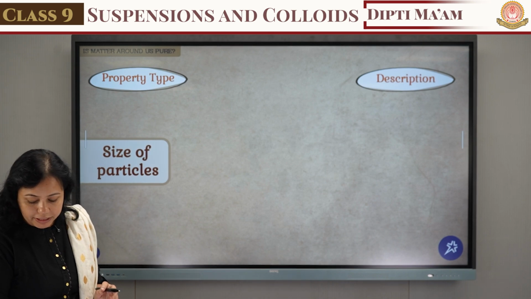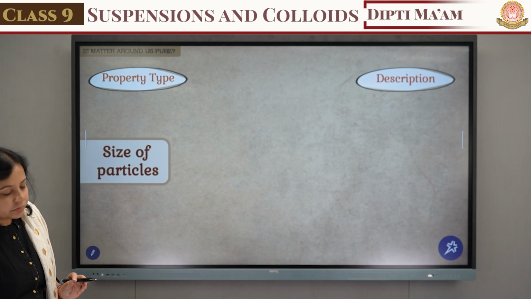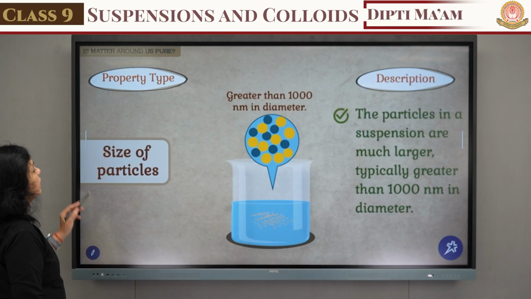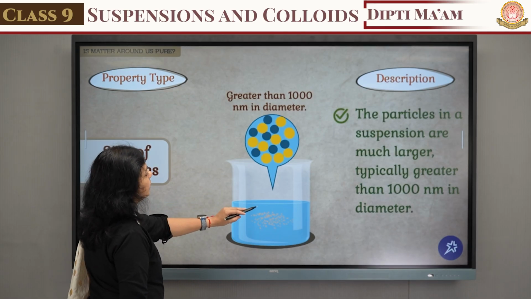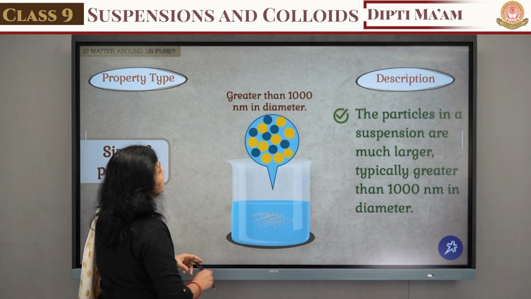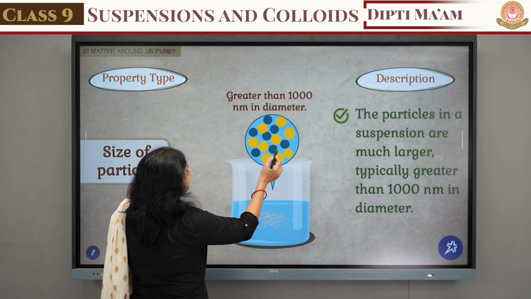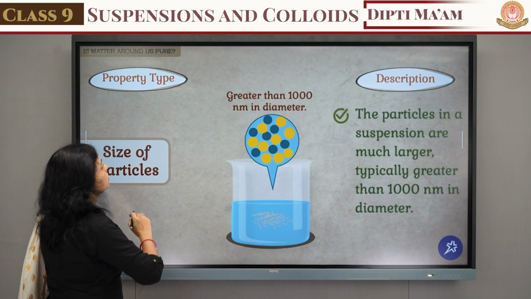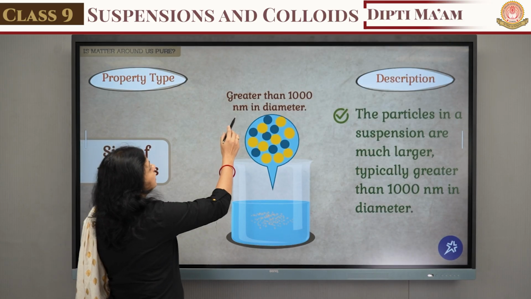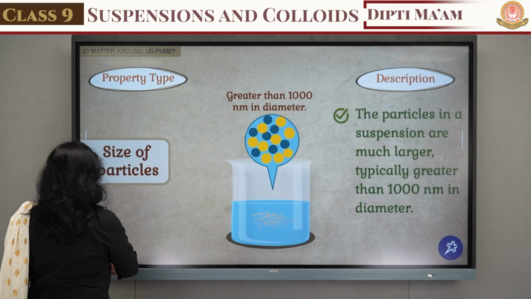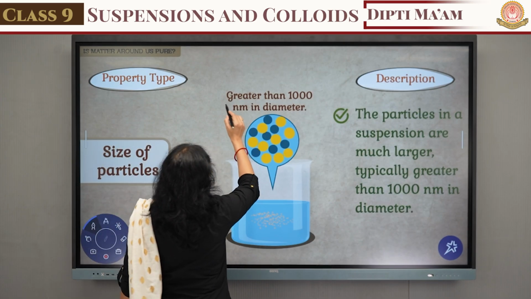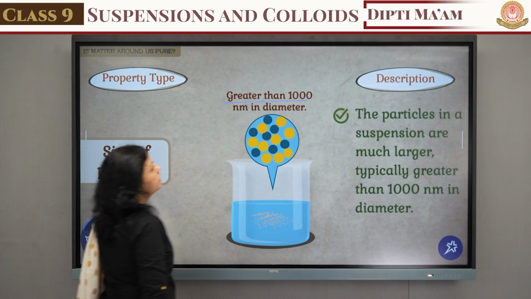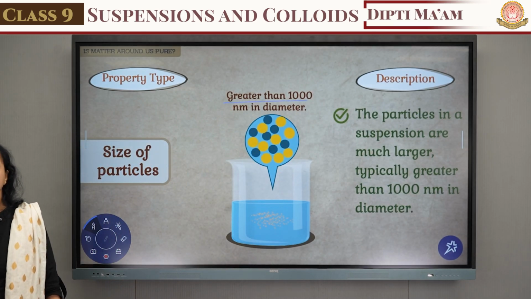So let's see what the particle size is. If we mix the sand particles in the water, here is the particle of the solute and this is the particle of the solvent. The particle size of the suspension is greater than 1000 nanometers. Keep it in mind: the size of the particle is greater than 1000 nanometers.